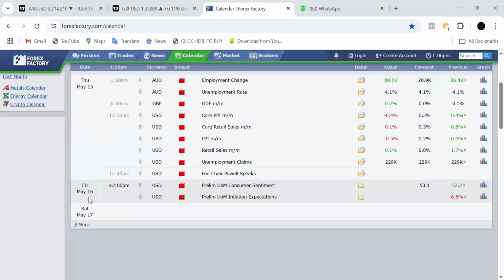So first of all, today is Friday, 16th of May 2025. Looking at the fundamentals, we don't have much going on, especially during the London session. At 2 p.m., that's when you are going to have a high impact news, but it is not all that impactful. But that will be during the New York session.